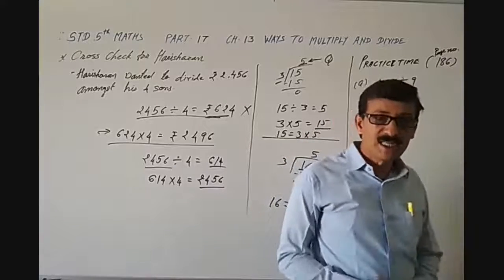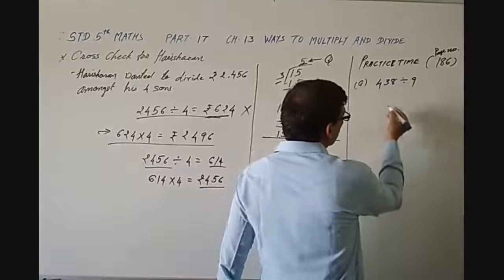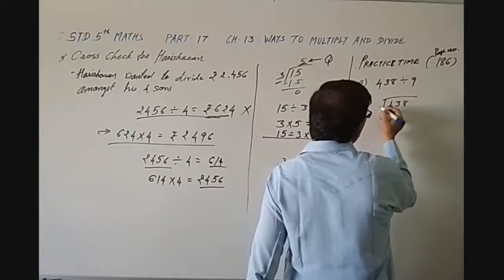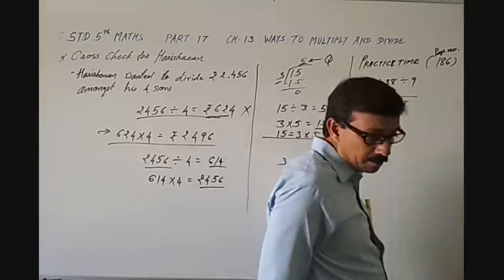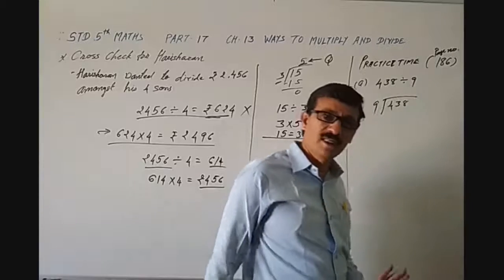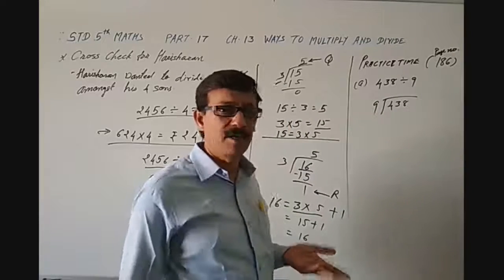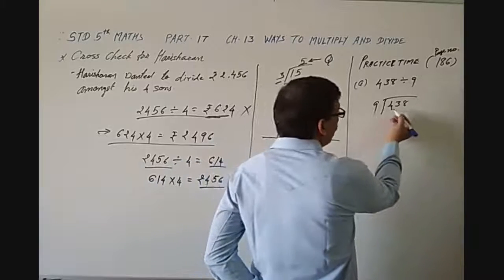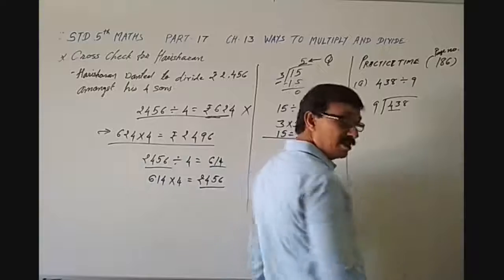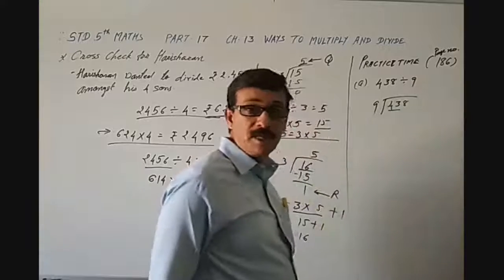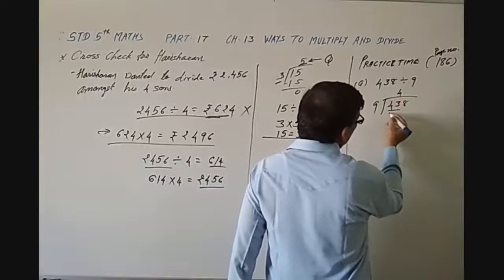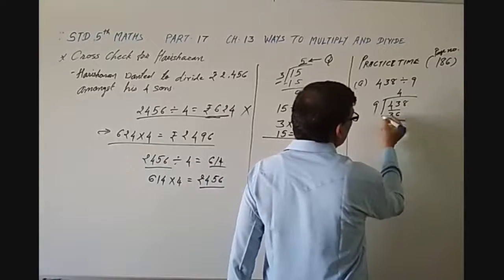So let's go for that division. Suppose we divide 438 divided by 9, then let's go for the simple division process. See 9, here there is 43. So 9 4s are 36, isn't it?